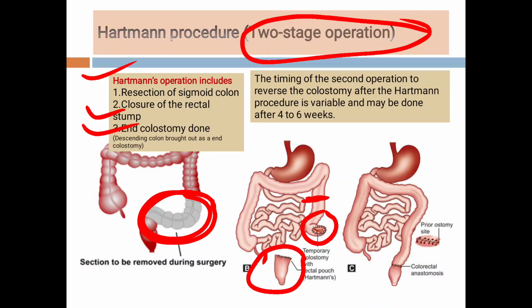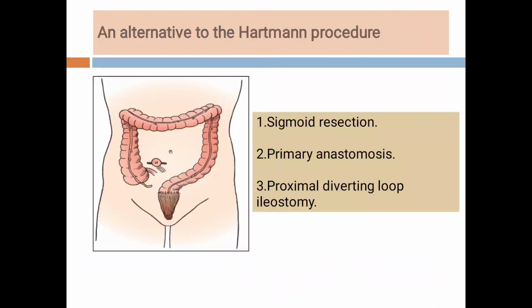We have done the colostomy, but it is temporary. After 4 to 6 weeks, when the condition of the patient improves and the patient becomes stable, this colostomy is closed by doing the colorectal anastomosis. That means the descending colon is anastomosed with the rectum. So this is the Hartmann's procedure.